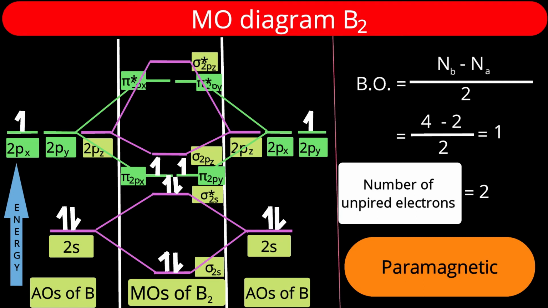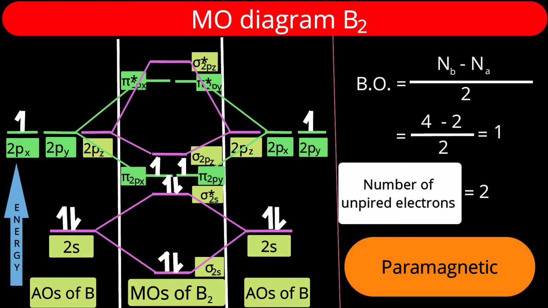Two orbitals are there of the same energy level. So in such cases, as per Hund's rule of maximum multiplicity, one electron will enter one orbital, say π2px, and the other electron will enter the other orbital, say π2py. They will not pair here, because pairing is not allowed as per Hund's rule of maximum multiplicity until all orbitals of the same energy level are completely half filled.